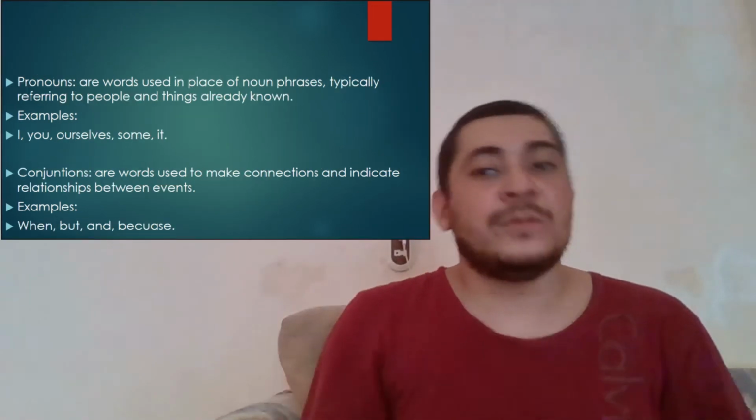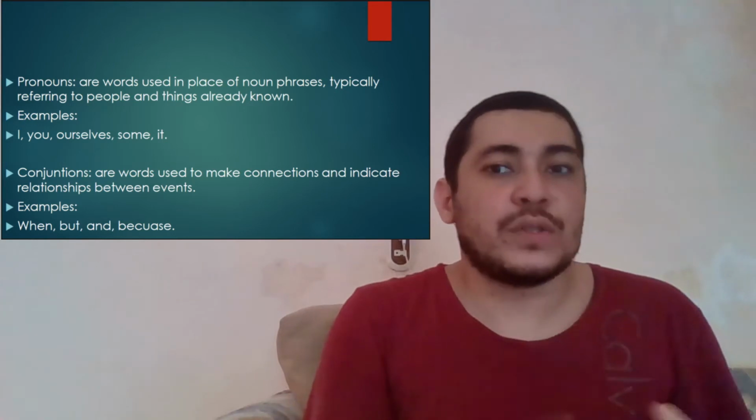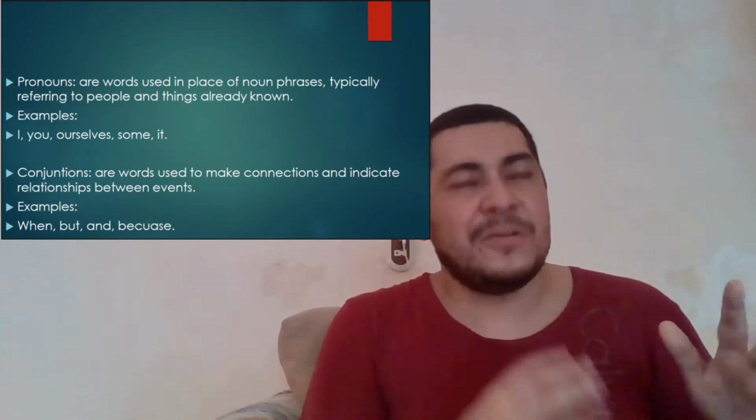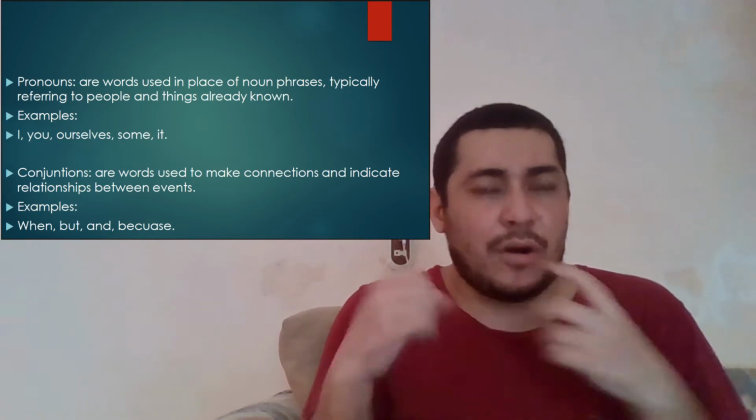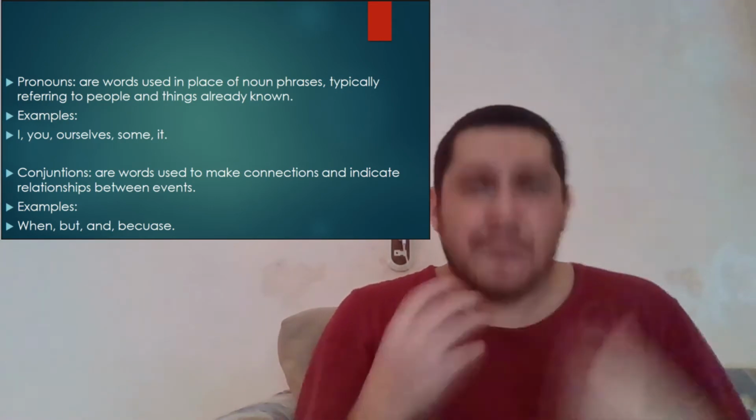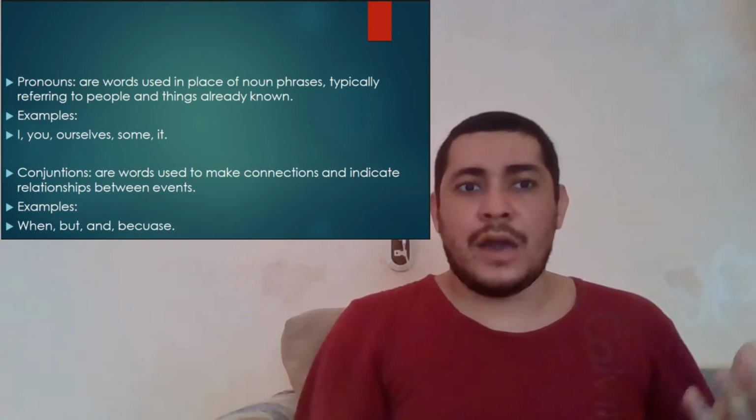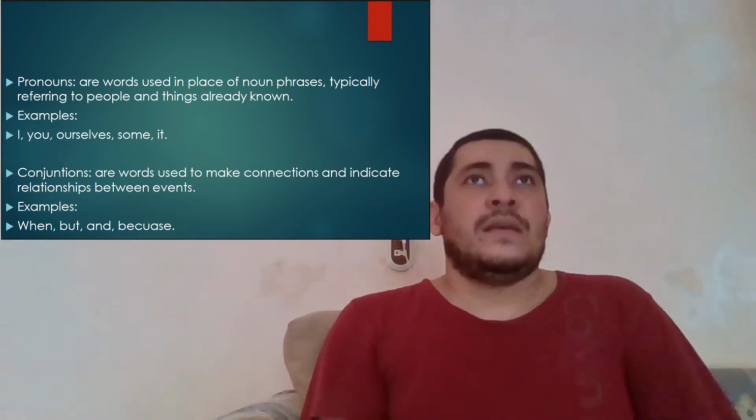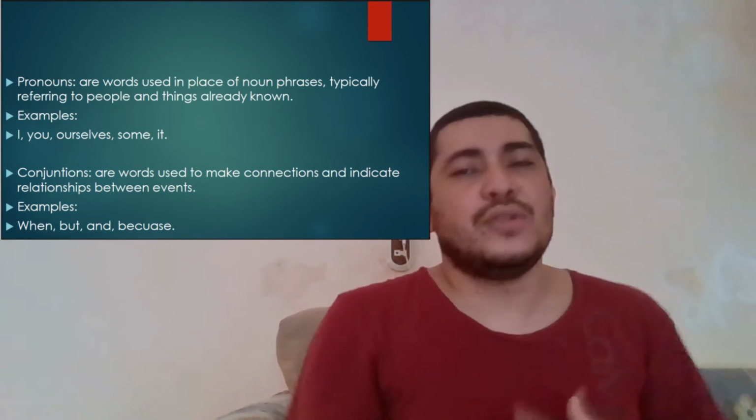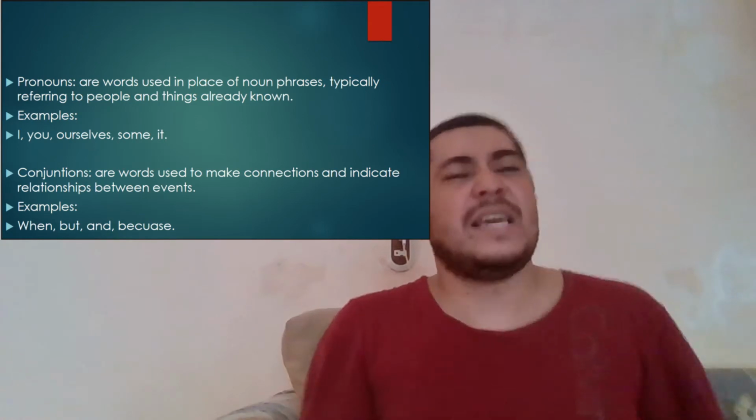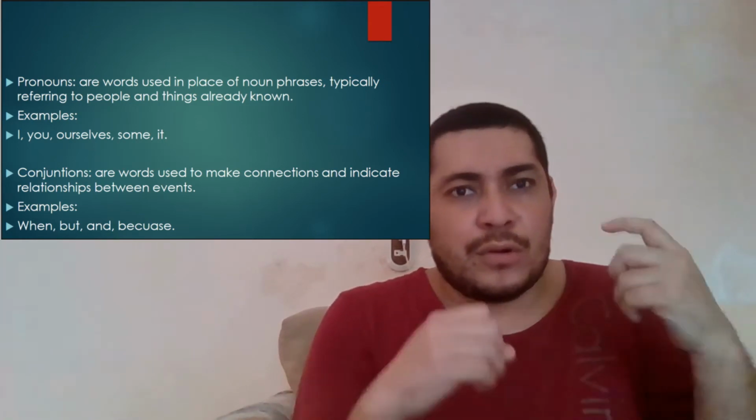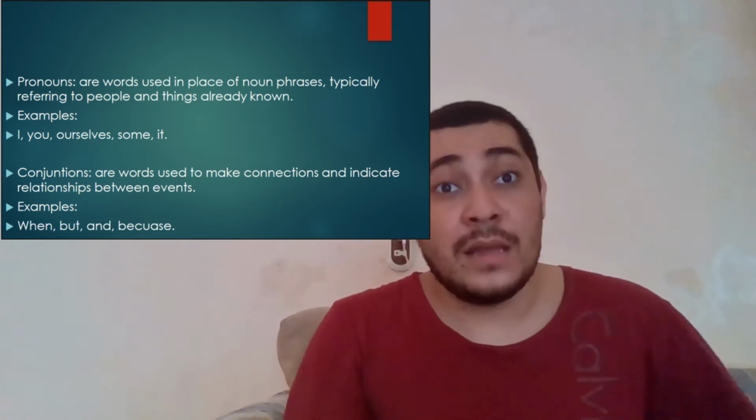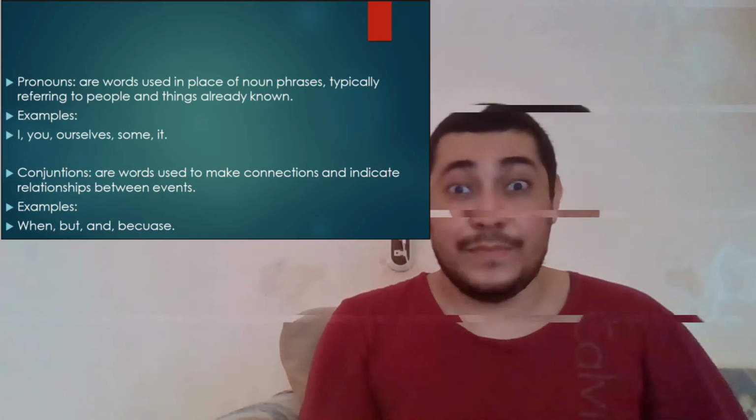Now we have pronouns. Pronouns are words that we use in place of nouns, typically to refer to people or other things that are already known. For example, I, you, ourselves, themselves, some, it. Now we have conjunctions. Conjunctions are words that make a connection or indicate a relationship between events. For example, when, but, and because.